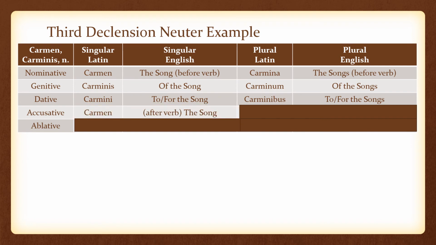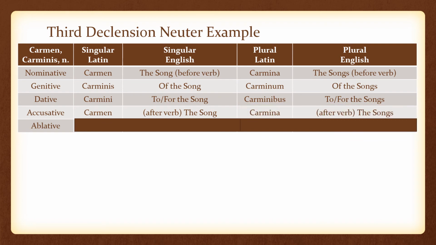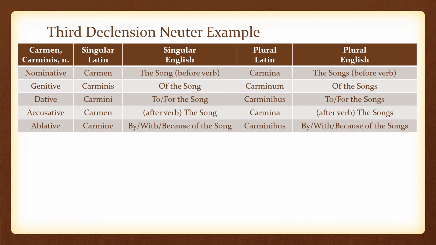Our accusative singular form is carmen. In English, this would be after the verb, the song. Our accusative plural form is carmina, and in English, this would be after the verb, the songs. Our ablative singular form is carmine. In English, this would be by, with, or because of the song. Our ablative plural form is carminibus, and in English, this would be by, with, or because of the songs.